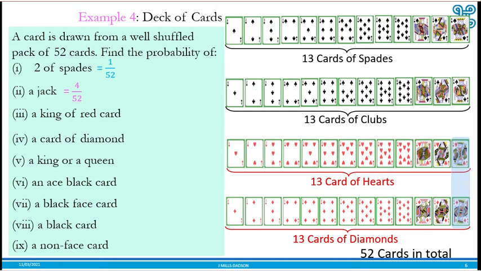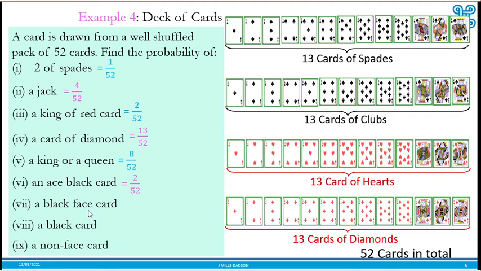King of a red card. So these are the kings of red cards, 2 over 52. A card of diamonds. You go to the diamonds. There are 13 of them. So 13 over 52. A king or a queen. They didn't specify. A king or a queen. So that will be 8 of them. An ace black card. These are the aces. We want the black card, which is also an ace. So that will be 2 out of 52.